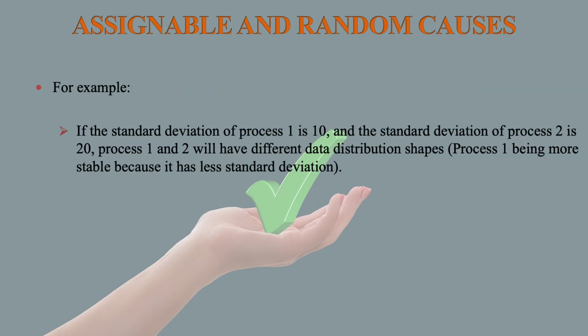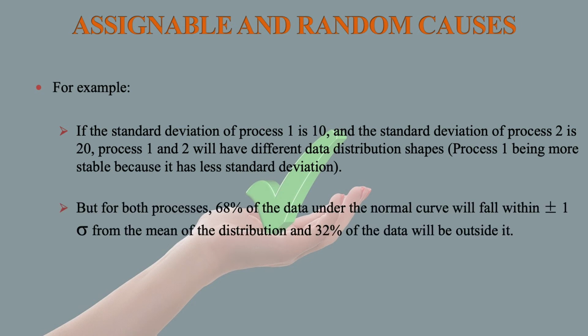For example, if the standard deviation of process 1 is 10 and the standard deviation of process 2 is 20, process 1 and 2 will have different data distribution sets, process 1 being more stable because it has less standard deviation. But for both processes, 68% of the data under the normal curve will fall within plus minus 1 sigma from the mean, and 32% of the data will be outside it.